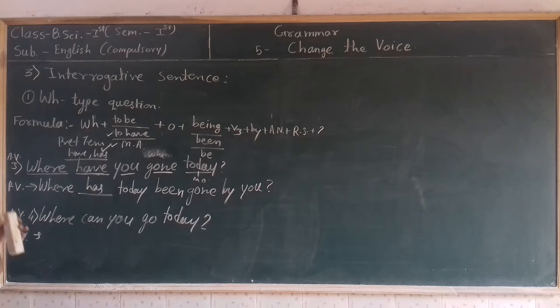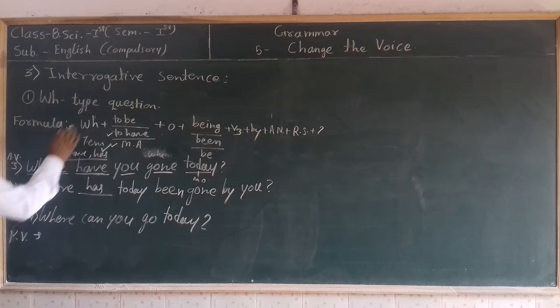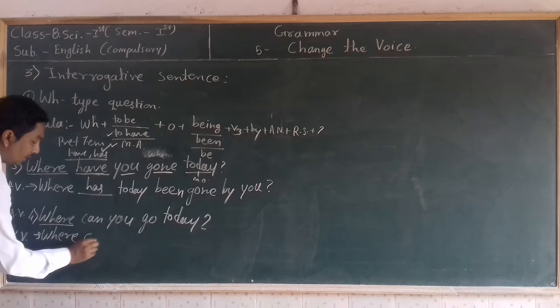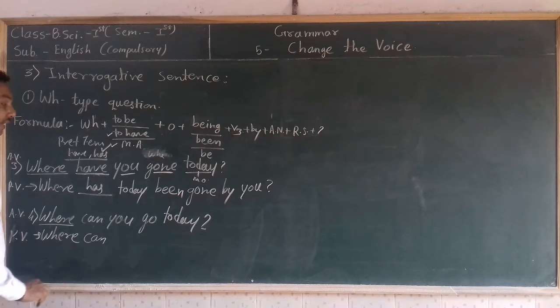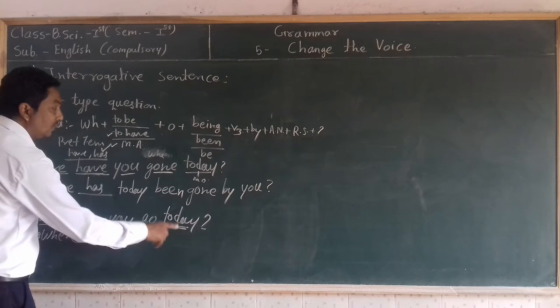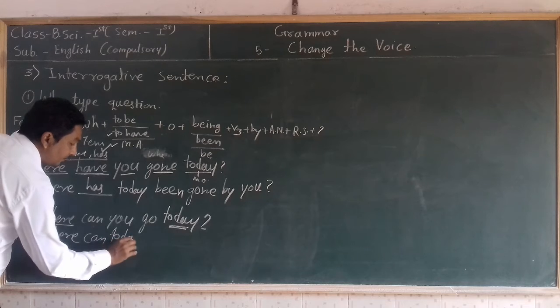So according to the formula, first take the WH word as it is at the starting of passive voice. Then, if there is a modal auxiliary after the WH word, take that modal auxiliary as it is. Then take the main object, and that is today. So write today there.